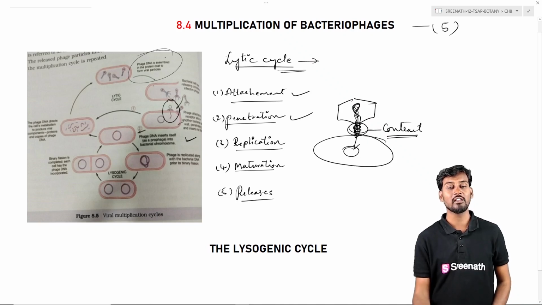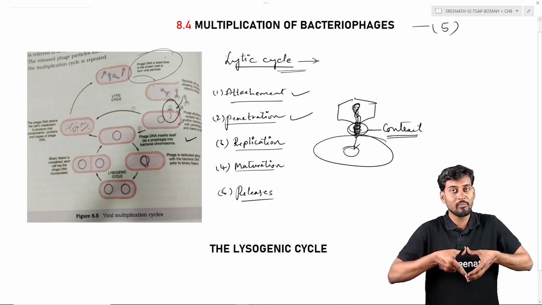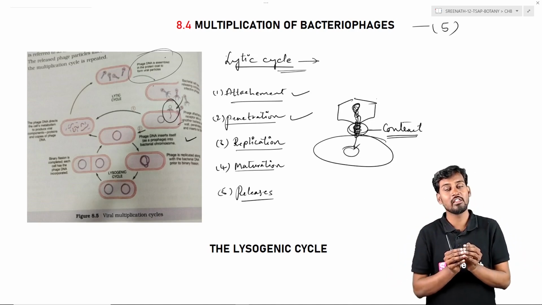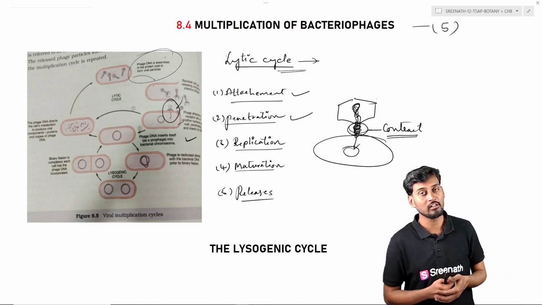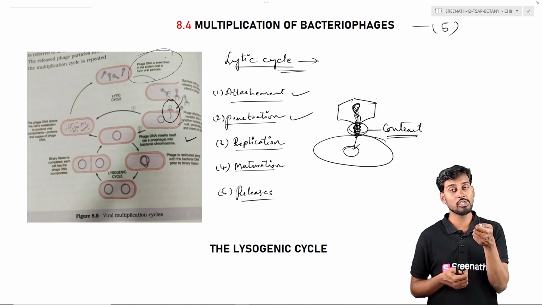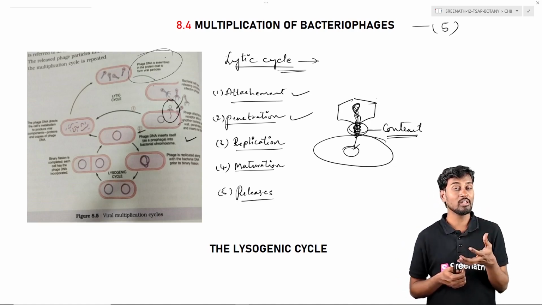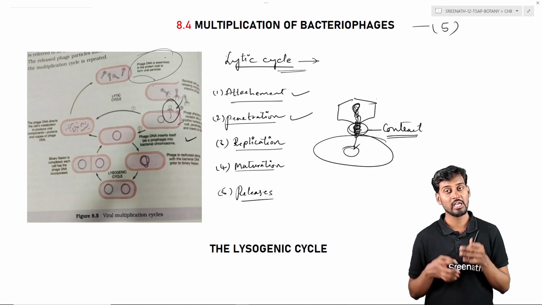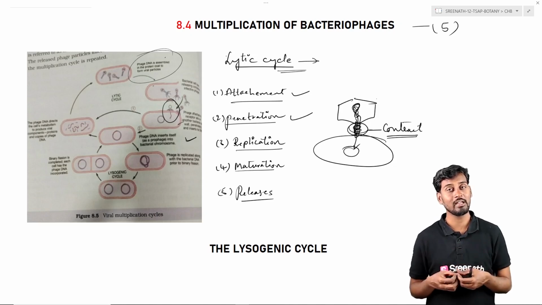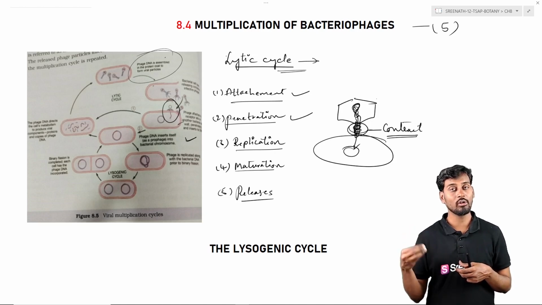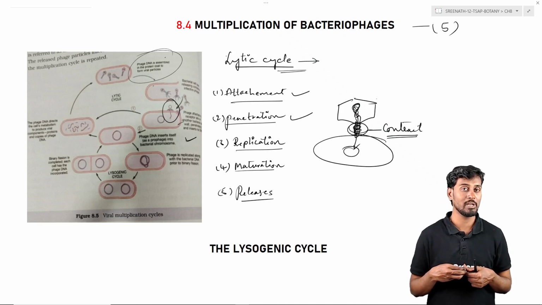So how does it enter the target cell? When the tail segment is compressed, that is contracted, the DNA molecule inside, along with the tail segment, will enter into the cytosol, that is the cytoplasm of the bacteria. So this process of releasing the viral genome into the surface or into the cytoplasm of the susceptible bacteria is called penetration, where we can see the viral genome entering into the cytoplasm of the bacterial cell, where later on this viral genome will do all kind of manipulation with the bacteria.